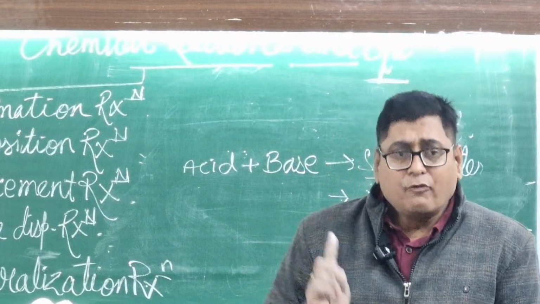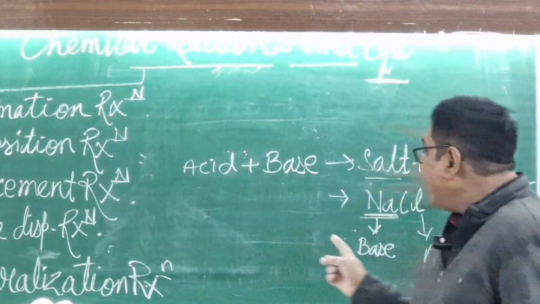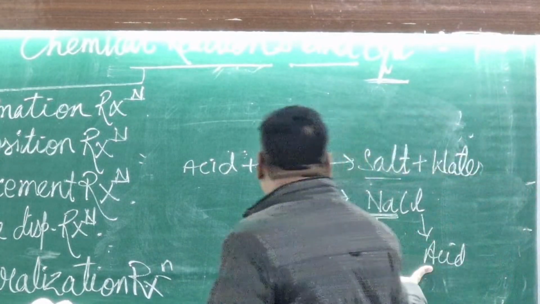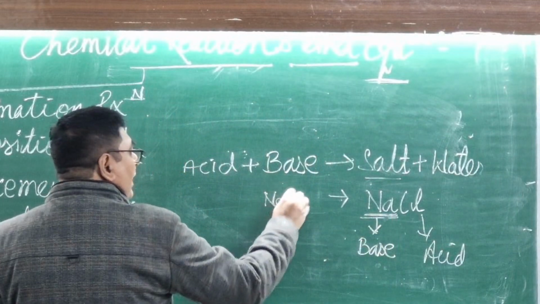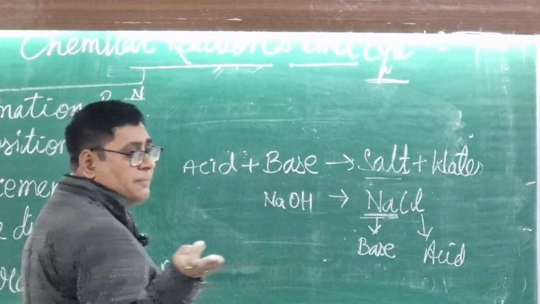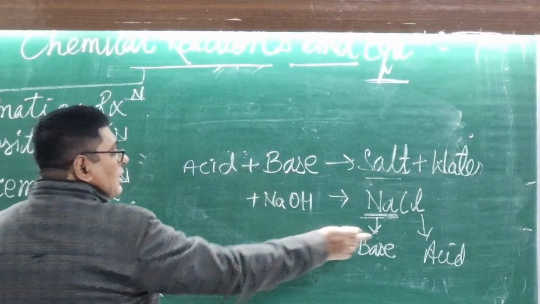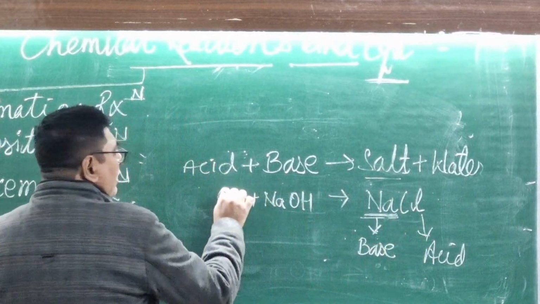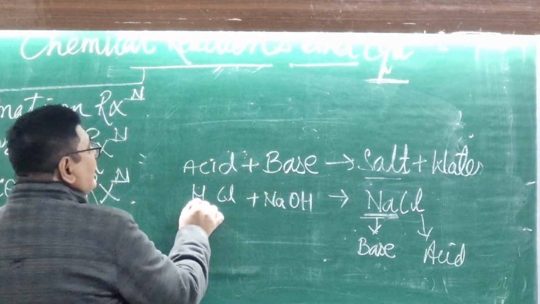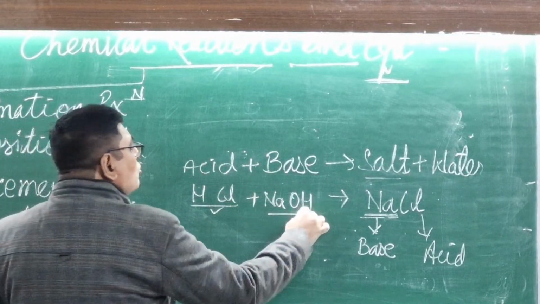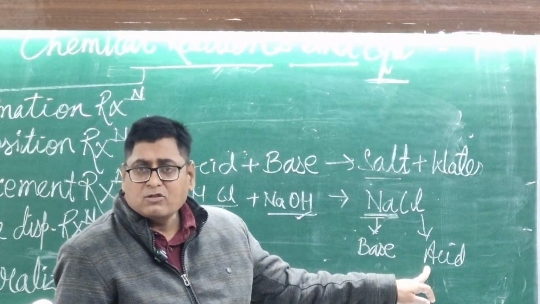Salt comes from a base and an acid: the cation comes from the base and the anion comes from the acid. This one is a base. Na base must be OH. Next, the acid is Cl, so you should write HCl. Here HCl is a strong acid and NaOH is a strong base. Strong acid and strong base give a neutral salt.